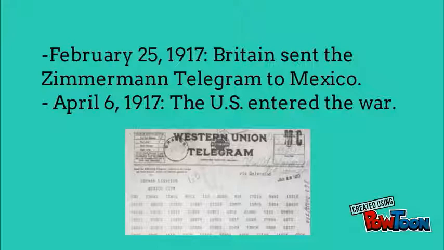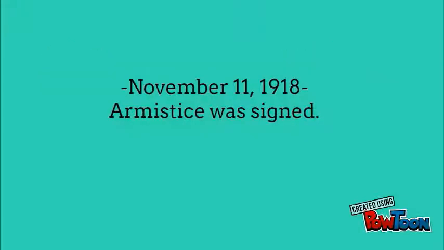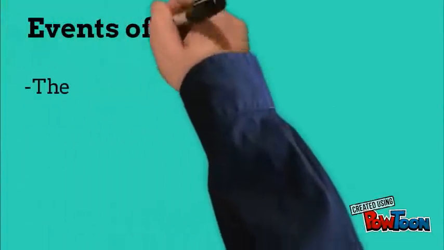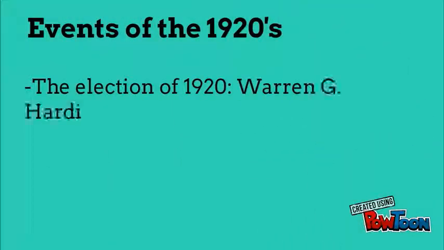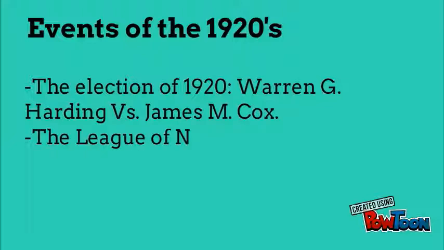The war began to come to an end when, on November 11, 1918, the armistice was signed, which ended fighting on the Western Front. The 1920s. The election of 1920 was between Warren G. Harding and James M. Cox, where Warren G. Harding won. The League of Nations was founded during the 1920s, and this was created so that there would not be a repeat of what happened in World War I.